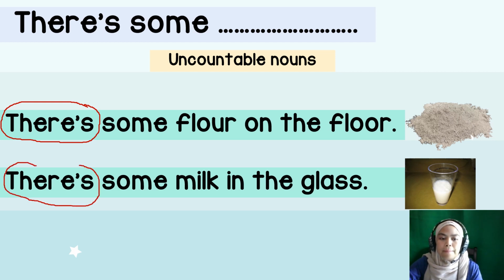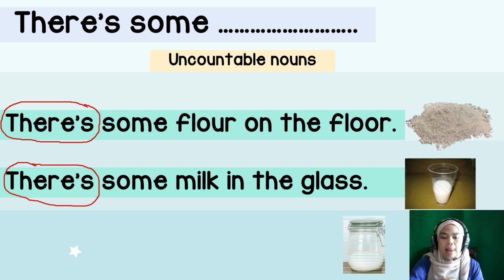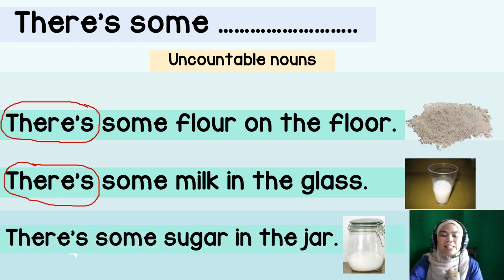And last one, that's sugar. Can you count sugar? No. So the sentence is, there's some sugar in the jar. So now you're clear with there's some. Okay? All right.